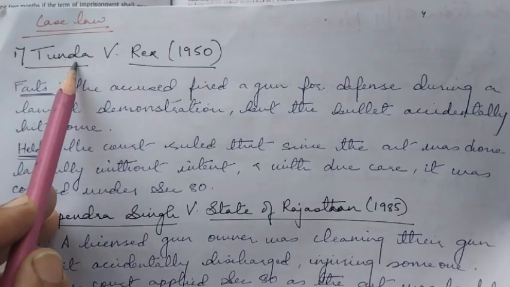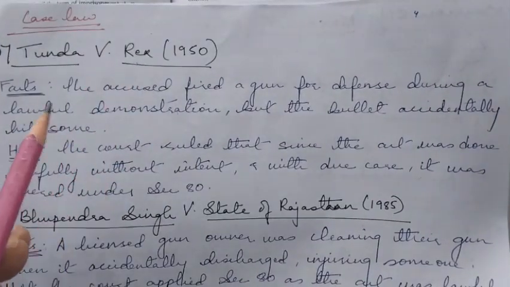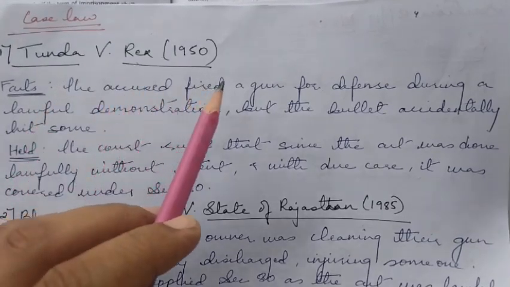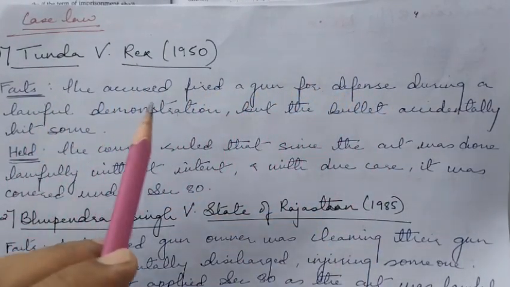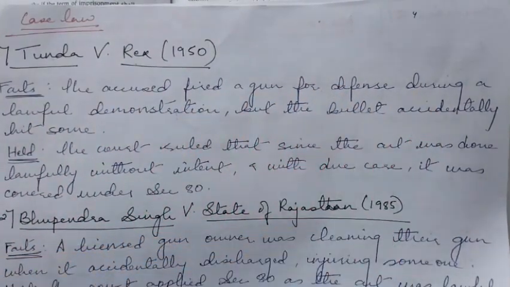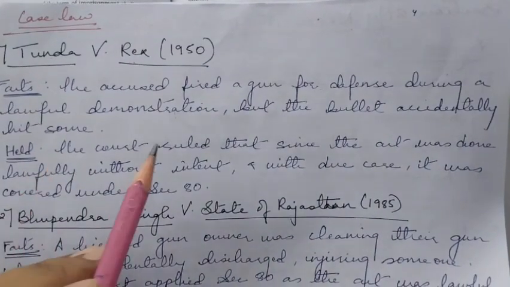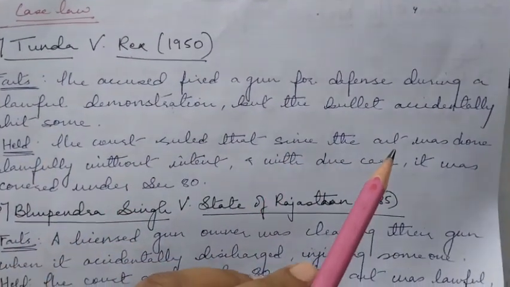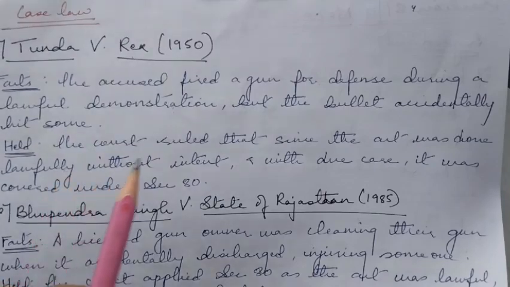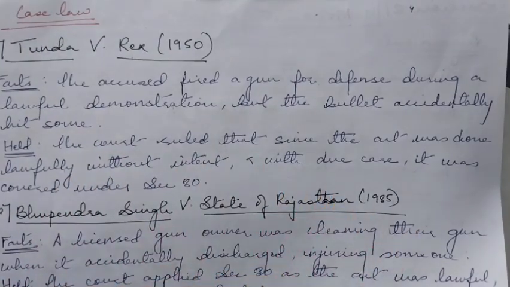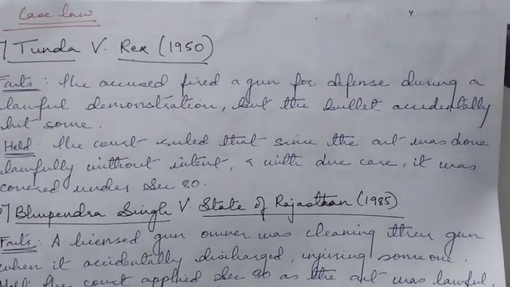The case name is Tunda versus Rex. The facts of the case: the accused fired a gun for defense during a lawful demonstration, but the bullet accidentally hit someone. The court held that since the act was done lawfully, without intent and with due care, it was covered under section 80.